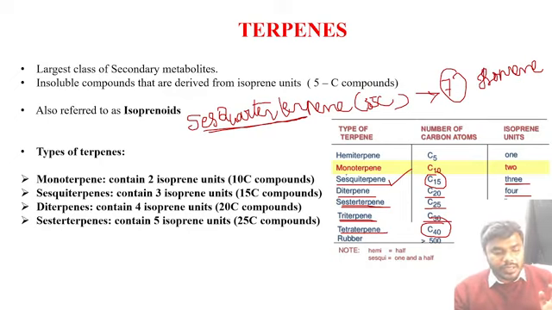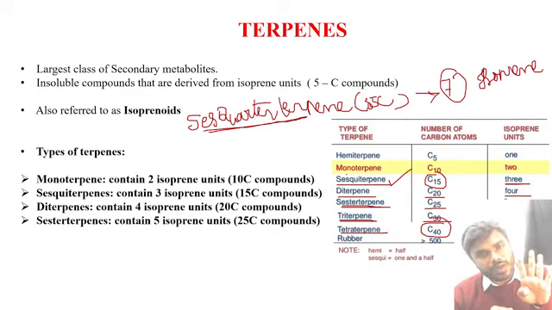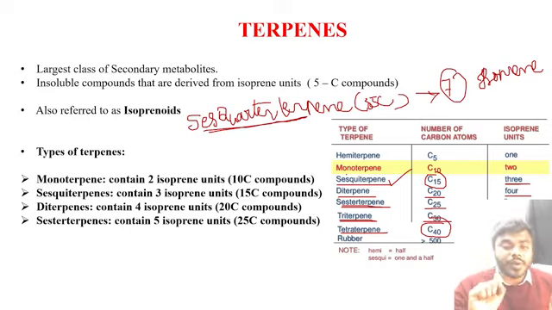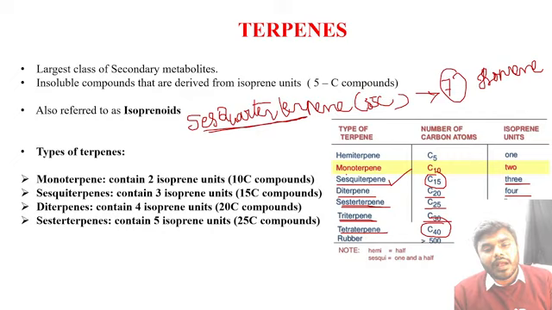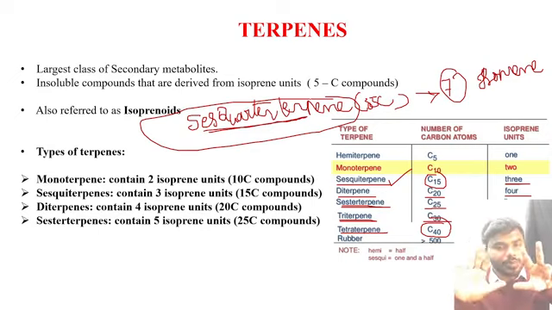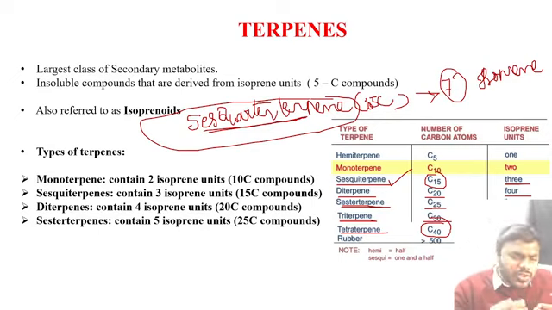So I am just recalling everything. Monoterpenes, 10 carbon, 2 isoprene units. Sesquiterpene, 3 isoprene units, 15 carbon. Diterpene, 4 isoprene units, 20 carbon. Sesterterpene, 5 isoprene units, 25 carbon. Triterpene, 6 isoprene units, 30 carbon. Sesquarterpene, I have written here, 35 carbon and 7 isoprene units. Tetraterpene, 8 isoprene units, 40 carbon, and so on.